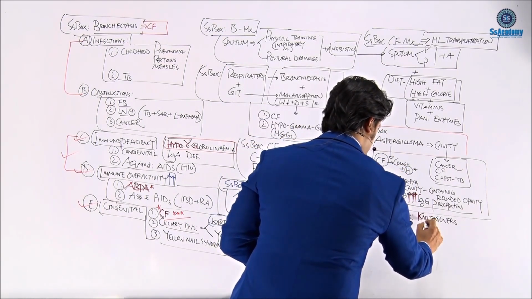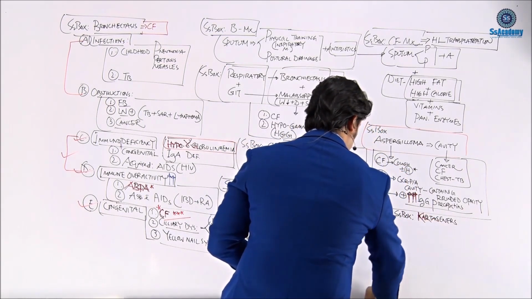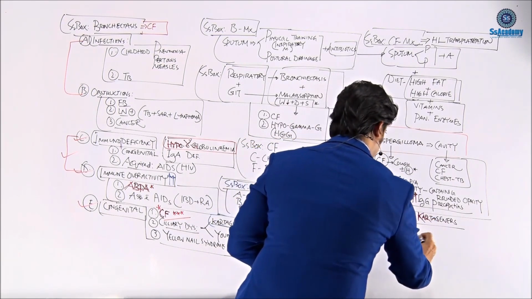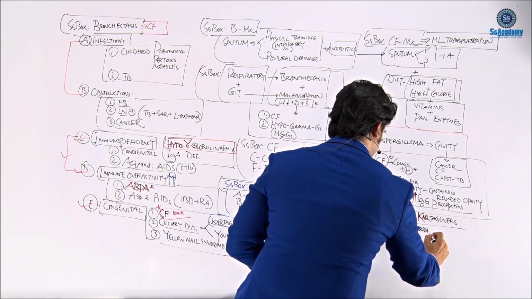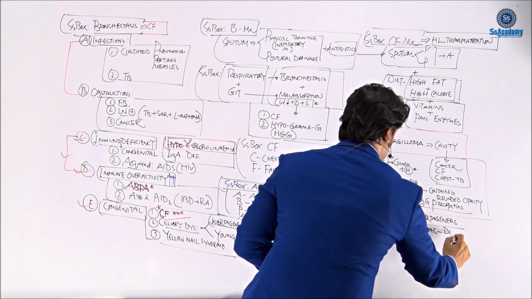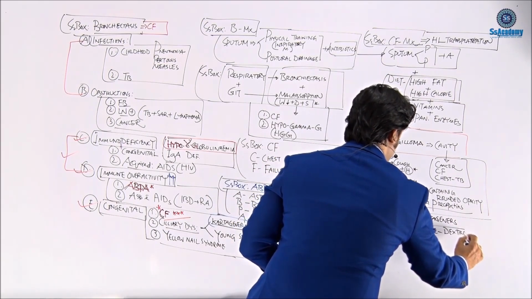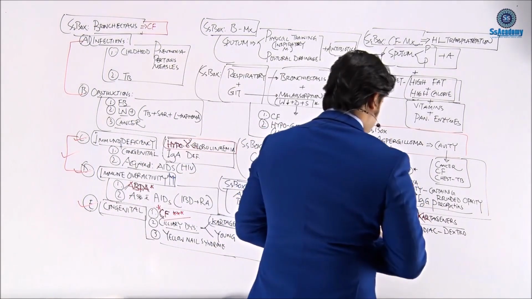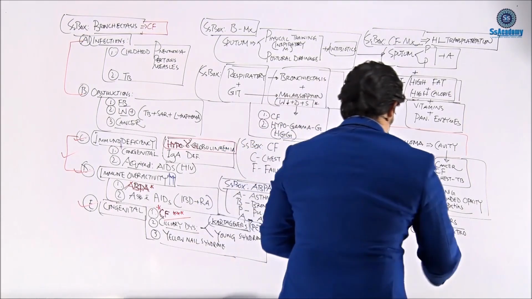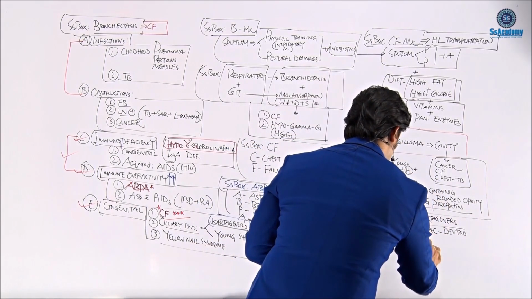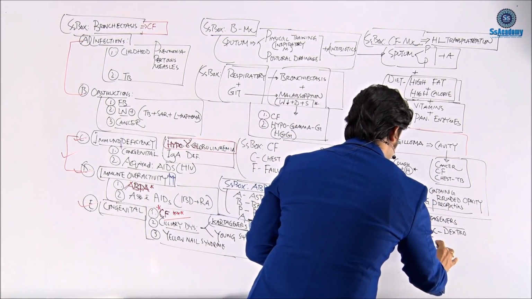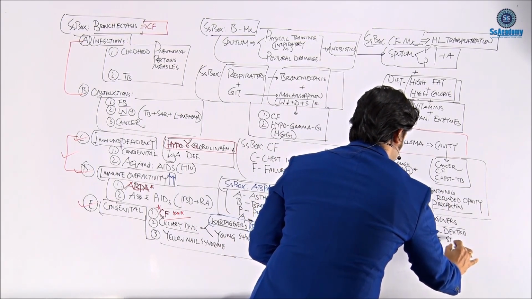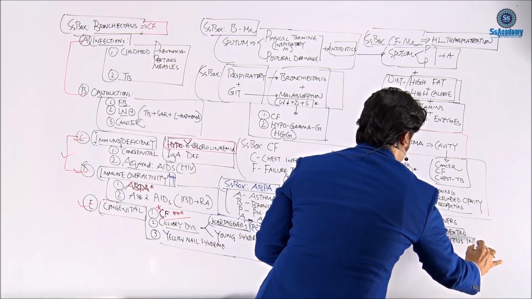You see the car in it. So we need to know the Kartagener means the cardiac, means dextrocardia. So dextrocardia, we can say sometimes, once again, the complete situs inversus.